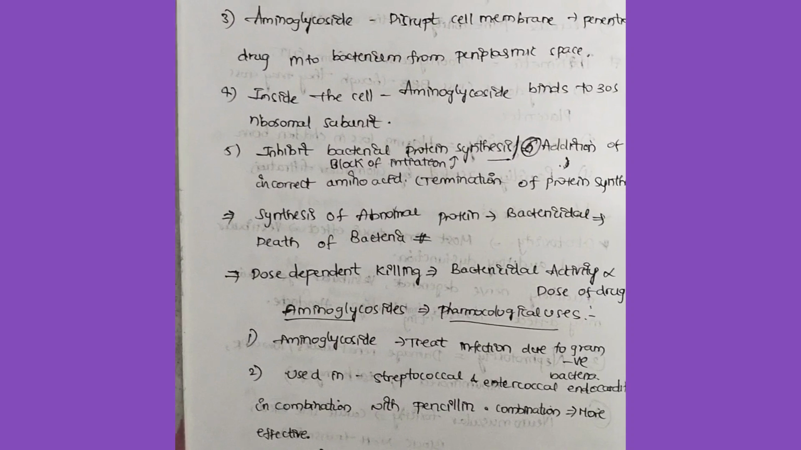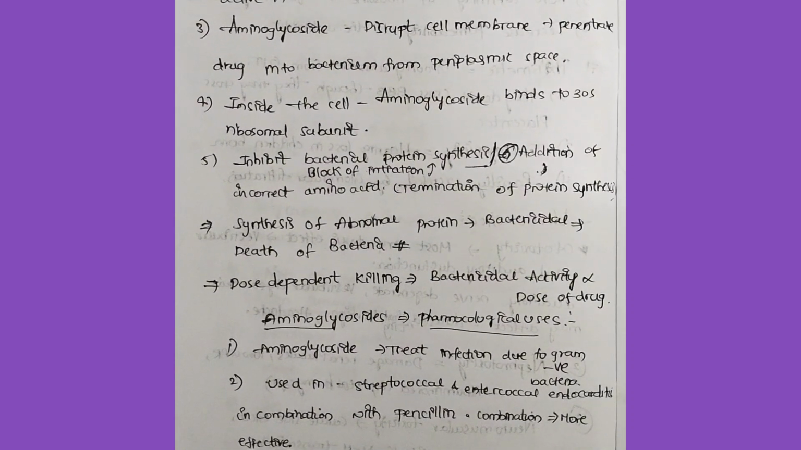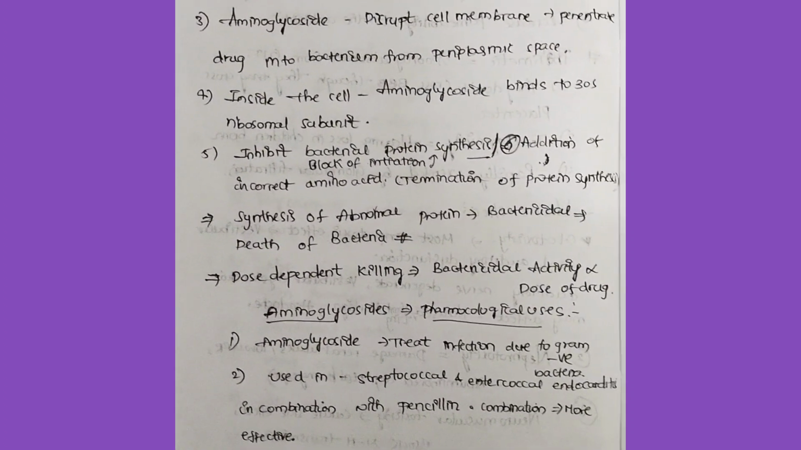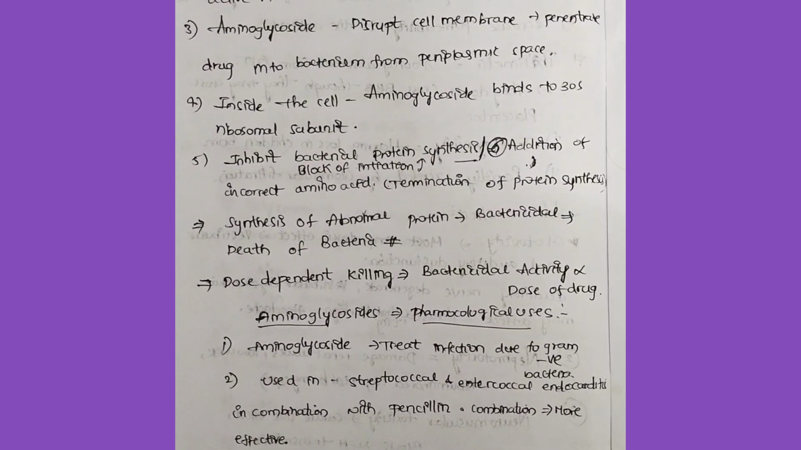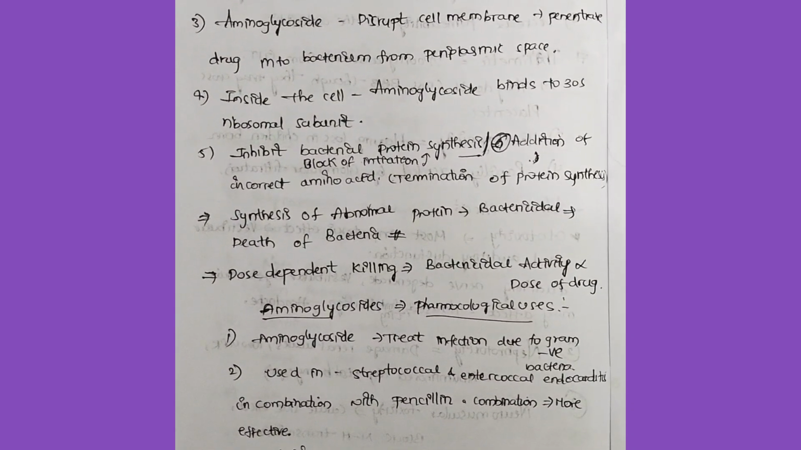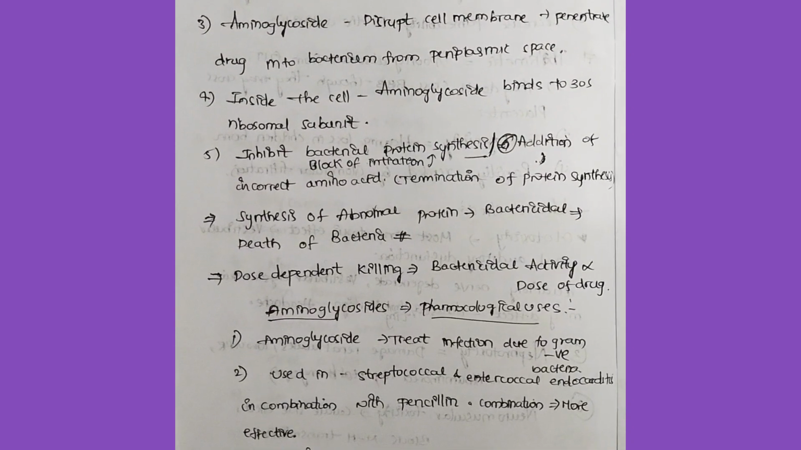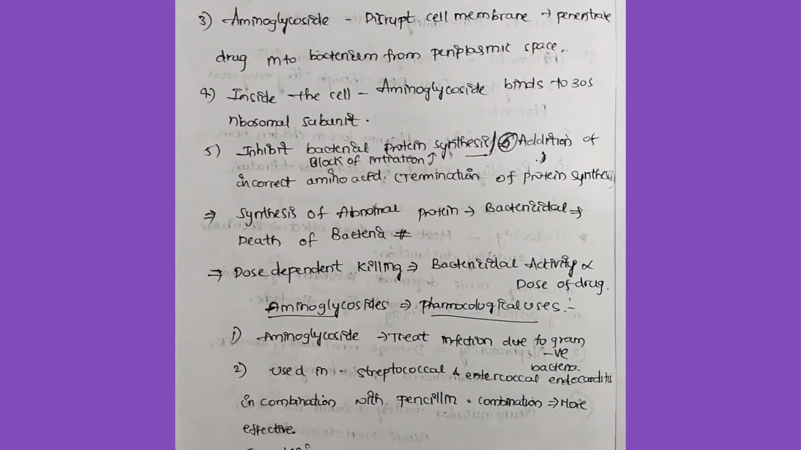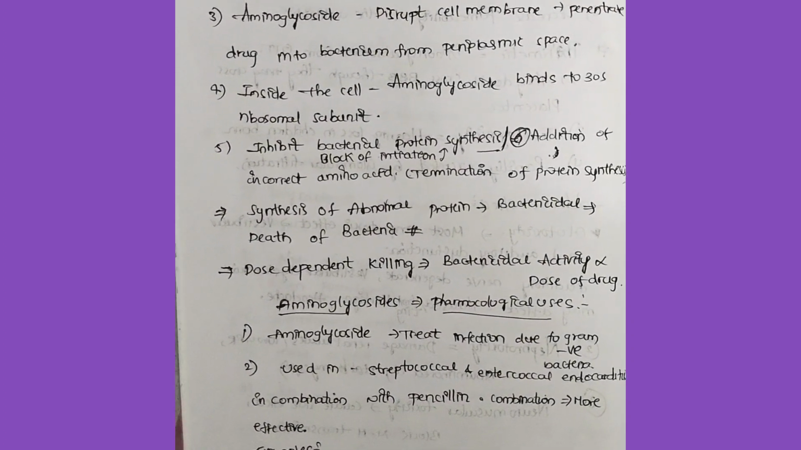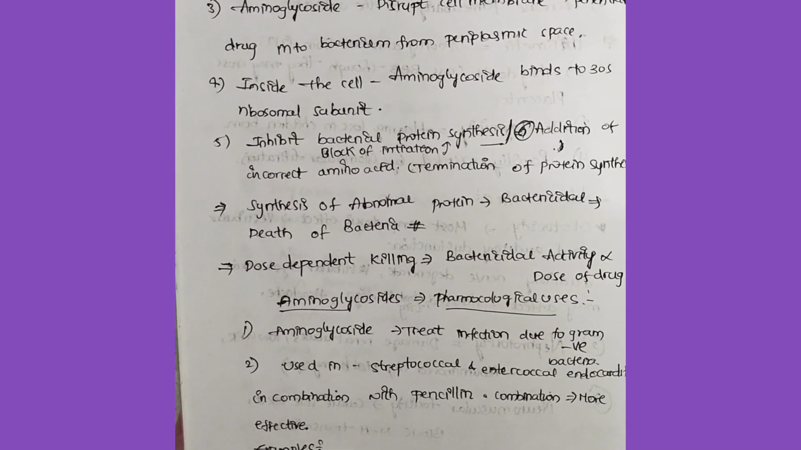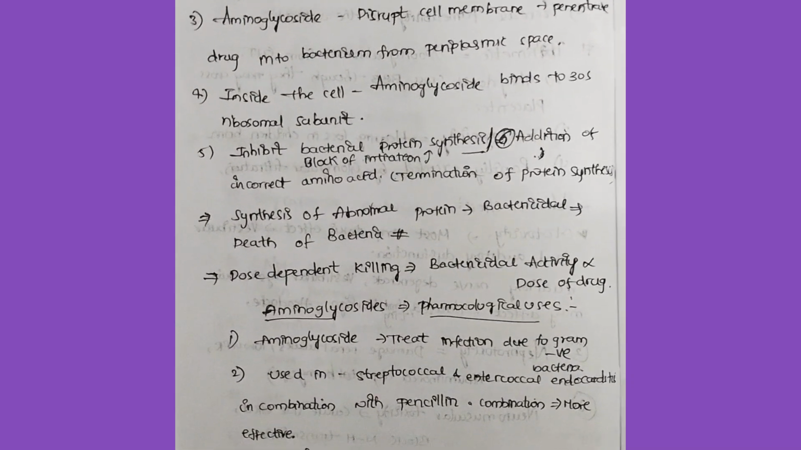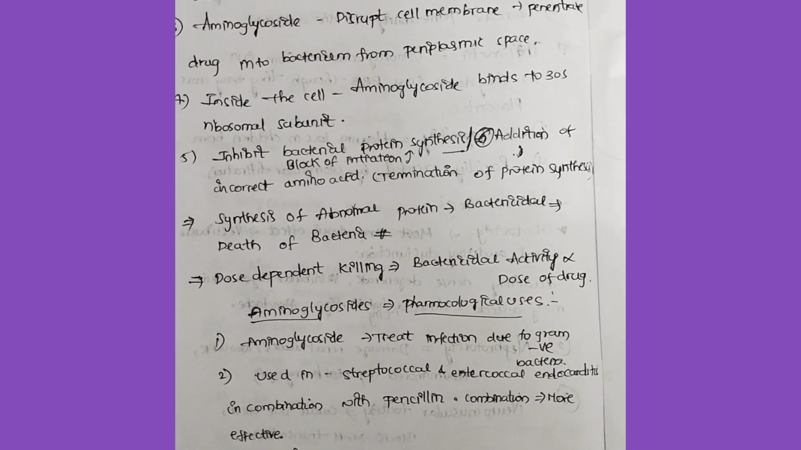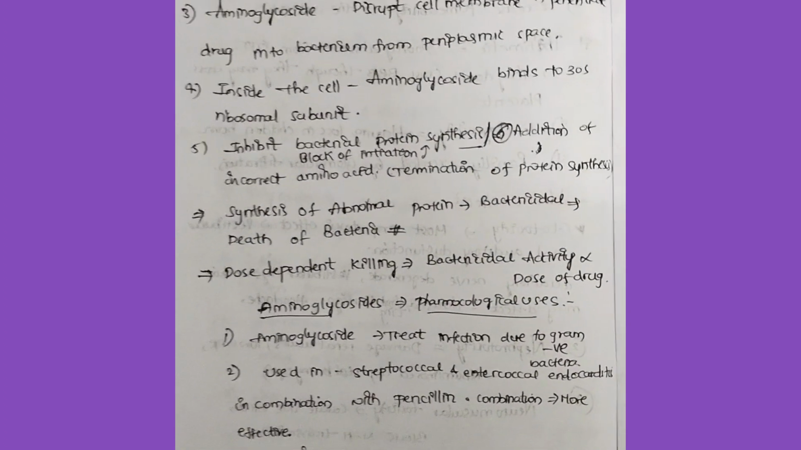Inside the cell, as we have discussed, these aminoglycosides bind to the 30S ribosomal subunit, like tetracyclines, and inhibit bacterial protein synthesis by blocking the initiation step. They also block the termination step by adding incorrect amino acids. Synthesis of abnormal protein will occur, so bactericidal activity will occur. Death of the bacteria will occur due to the abnormal protein synthesis. Dose dependent killing is seen with the aminoglycosides: as we increase the dose, bactericidal activity also increases.